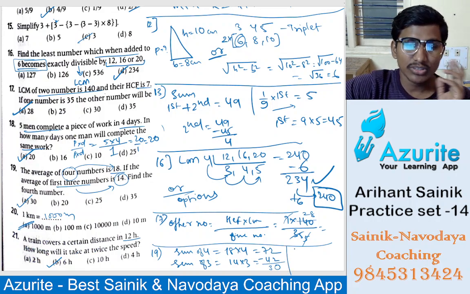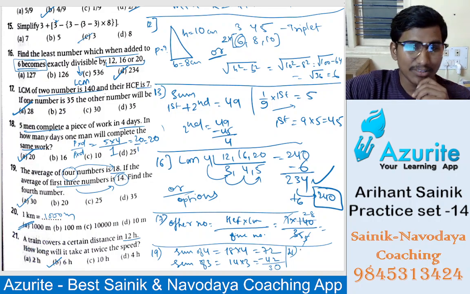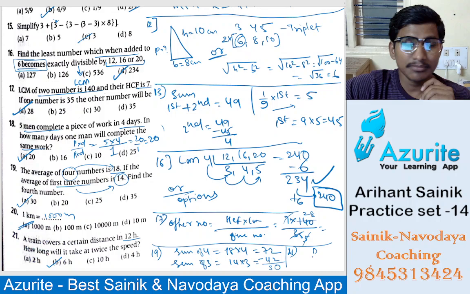Okay, now that is question 21. The distance is the same. How do you find time? Time is distance by speed, so it will be half.